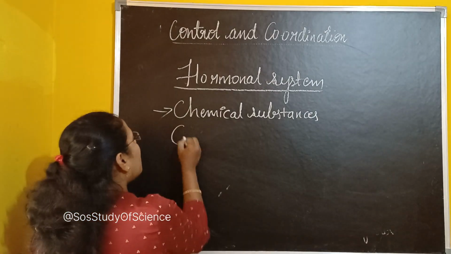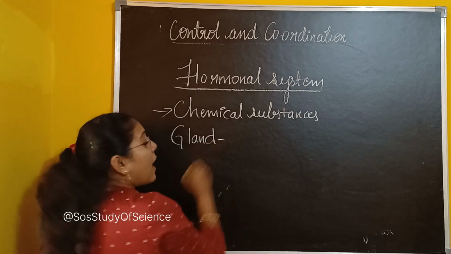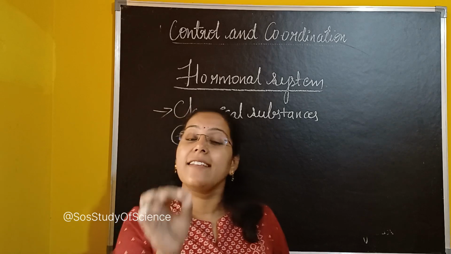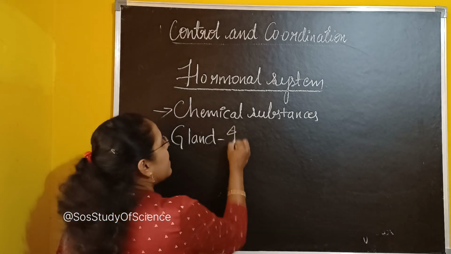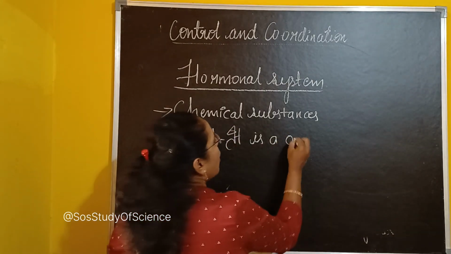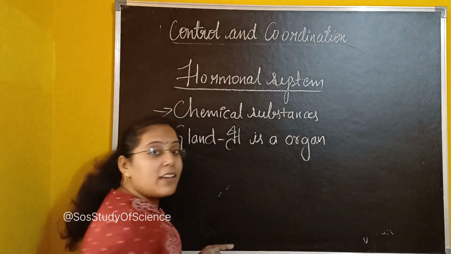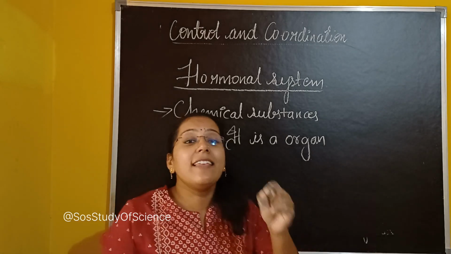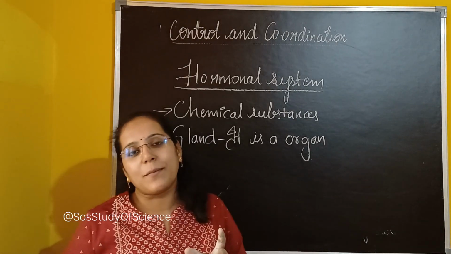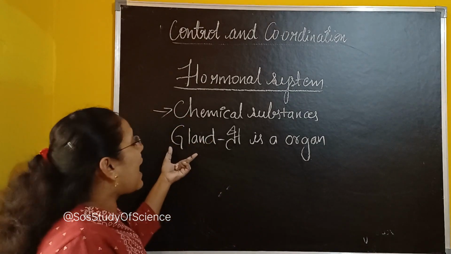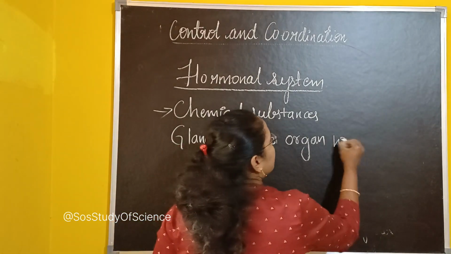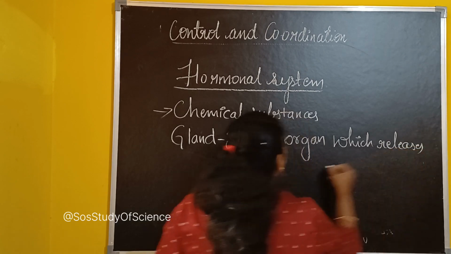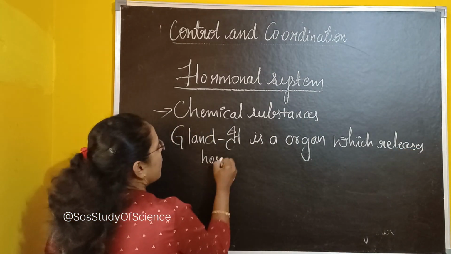So you understood what a hormone is. Now you also have to understand what a gland is. A gland is an organ, children. It has the ability to release hormones. So we can define it: a gland is an organ which releases hormones. Very important.